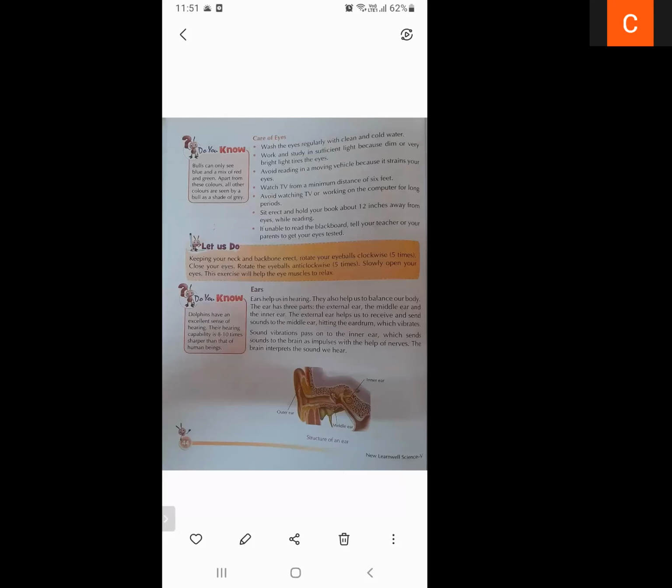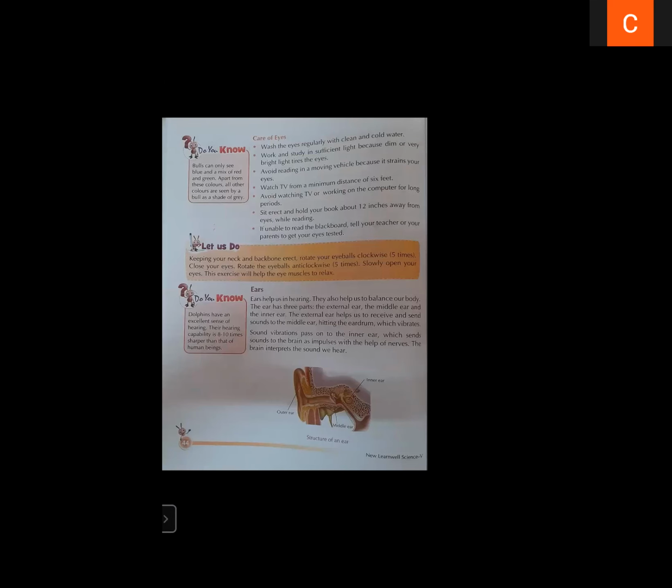The next topic is how can you take care of your eyes? So student, eyes are a very delicate organ, a very important sense organ of our body. So you have to take care of your eyes. Wash the eyes regularly with clean and cold water. Work and study in sufficient light, because very dim light or very bright light can tire your eyes and can damage your eyes. Avoid reading in a moving vehicle. If the car is moving, bus is moving, train is moving, do not read any book or any newspaper.